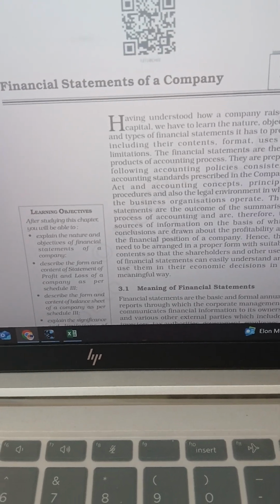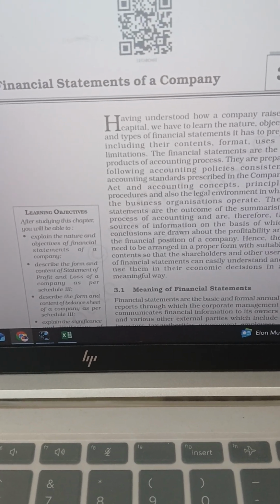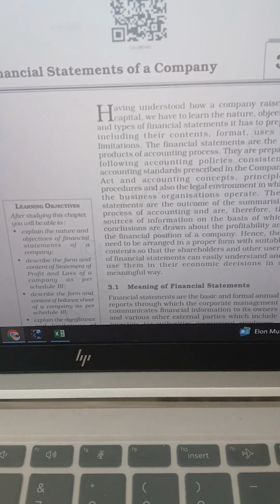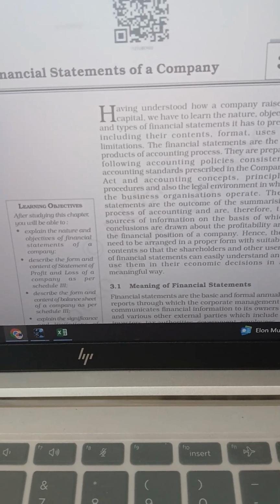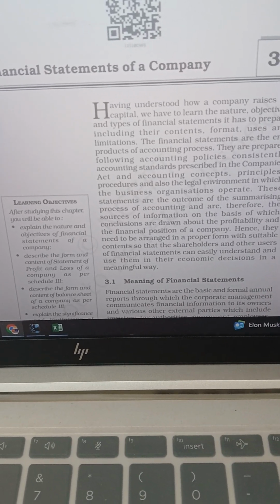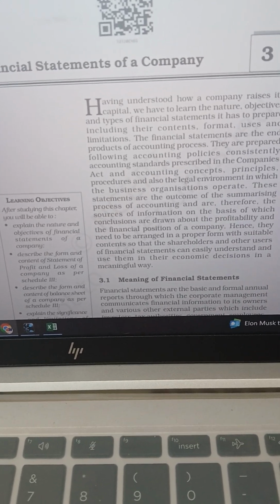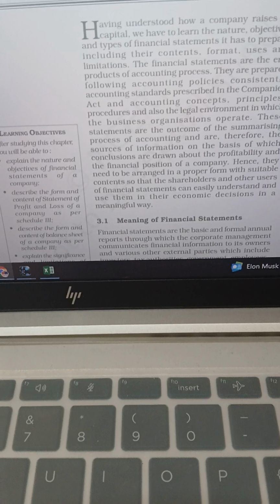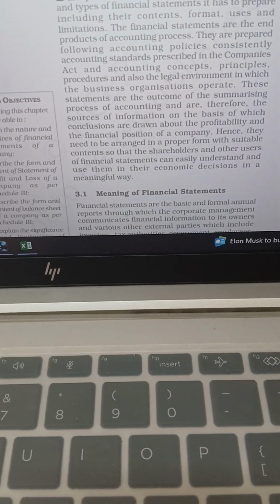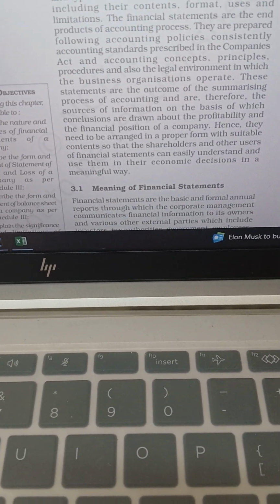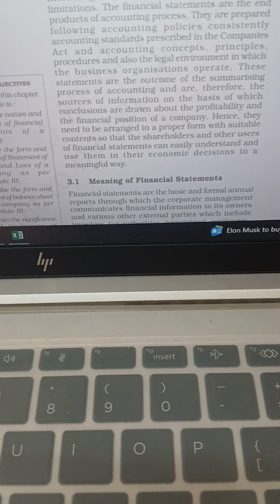We are moving on to a new chapter, financial statements of a company. The chapters relating to share capital, debentures and accounting ratios we have already taken and discussed. So first of all, what is meant by financial statements?